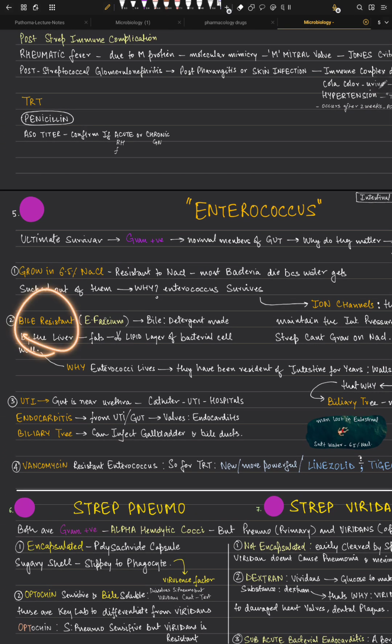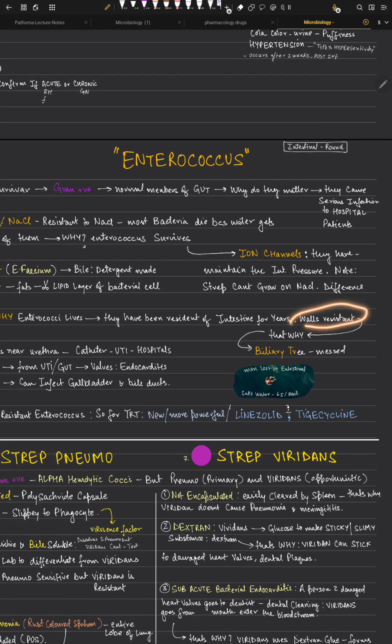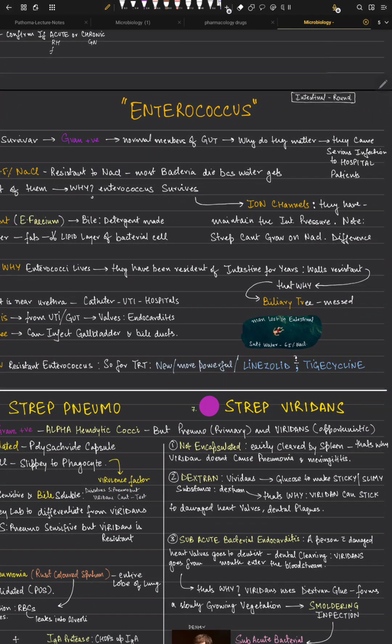Usually bile is 97% water and less than 3% bile salts, right? So they have walls resistant to bile, and that's why they can cause problems in the biliary tree. They can mess up your biliary tree, the biliary flow of the bile, right?